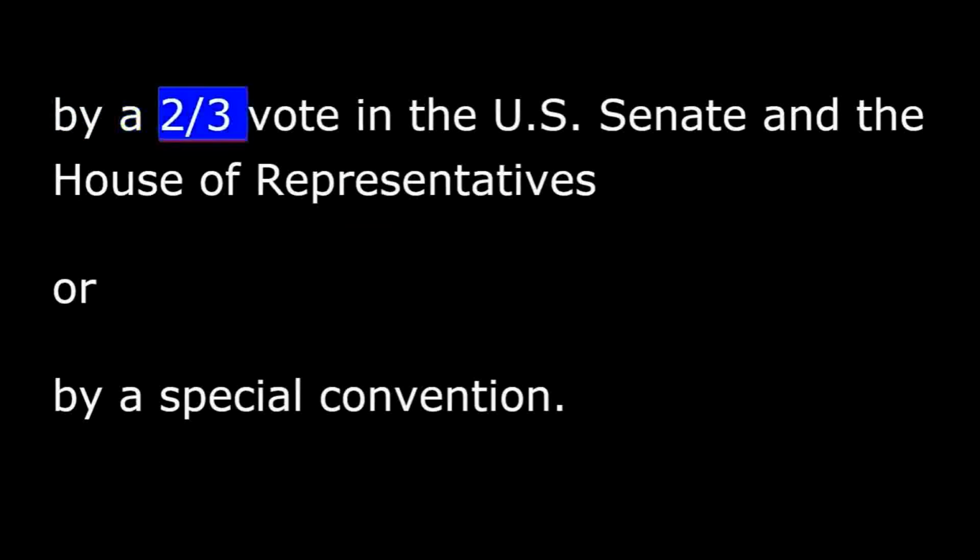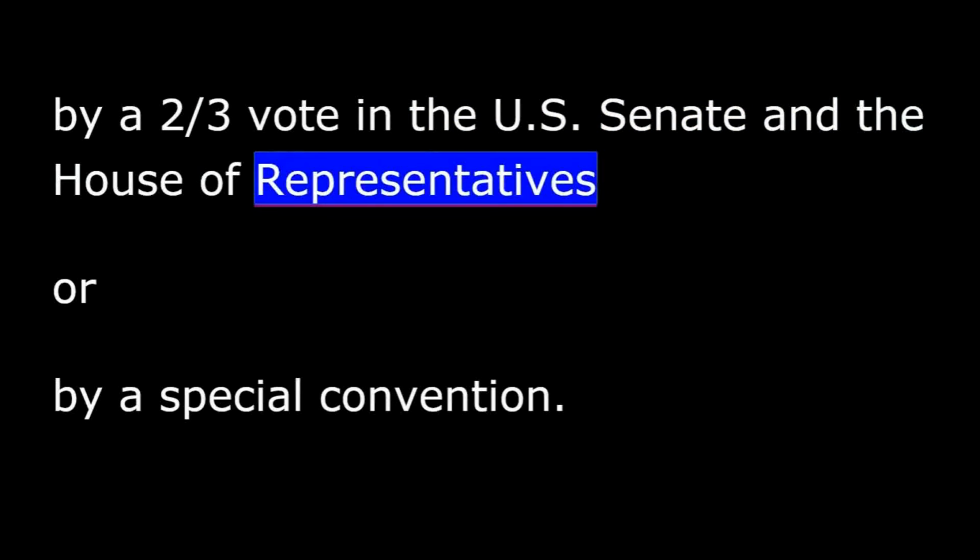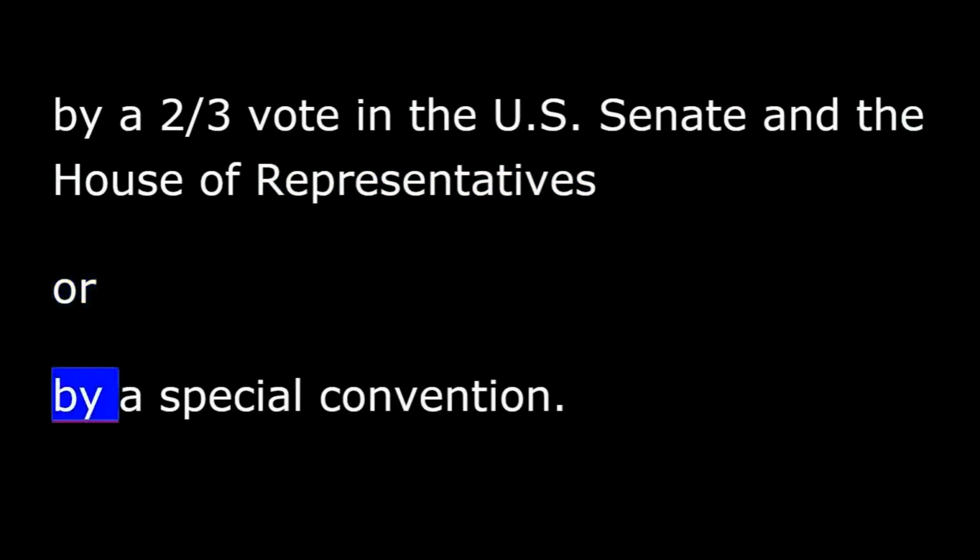For this reason, the framers decided that Congress could pass amendments in only two ways: by a two-thirds vote in the U.S. Senate and the House of Representatives, or by a special convention. A special convention has to be requested by two-thirds of the states.